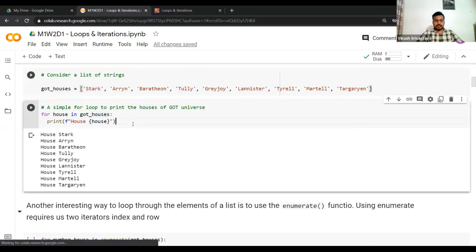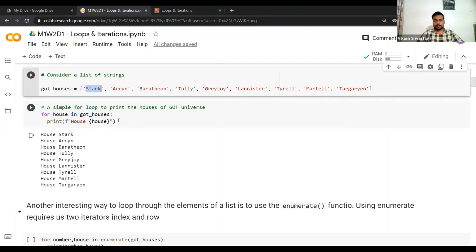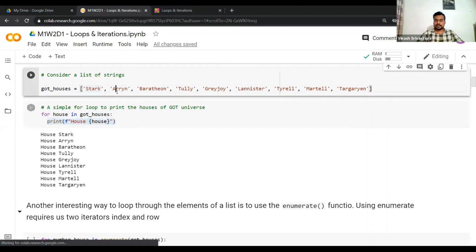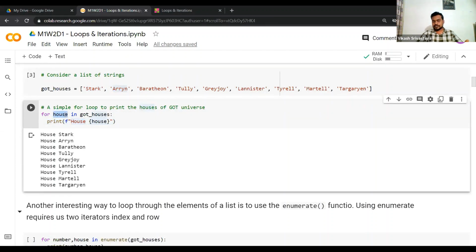Okay, now in the second iteration, once this element has done whatever task it was assigned, it moves to the second element, which is Arryn. In the second iteration, house will take the value Arryn. Now it performs the same set of tasks, because I've already told you, right? So when do we use for loops? Suppose you want to execute the same piece of code for all the elements in a sequence, right? This is where we'll be mostly using for loops.